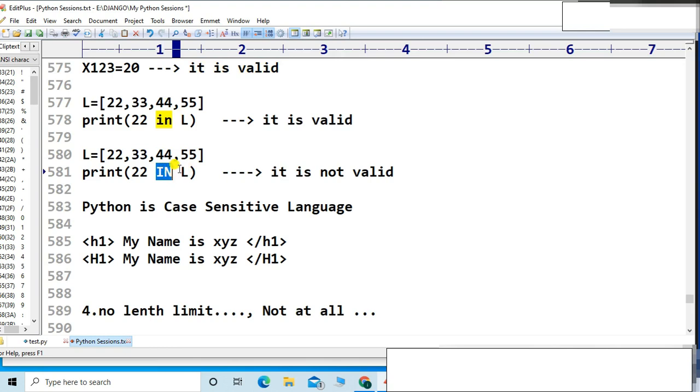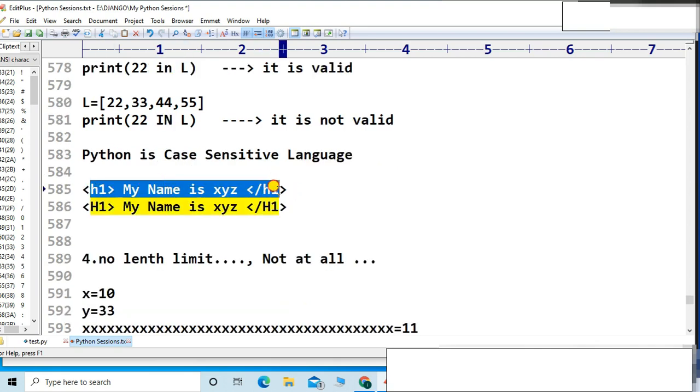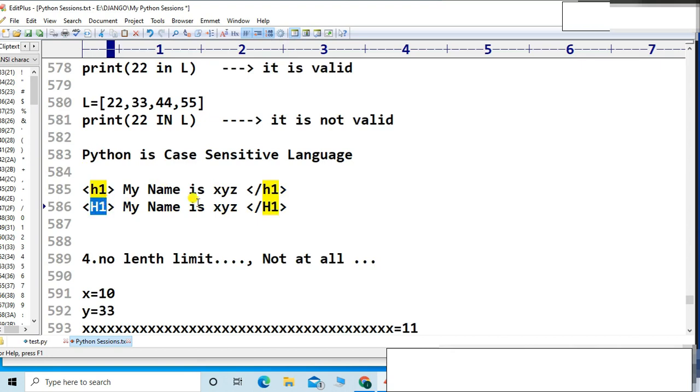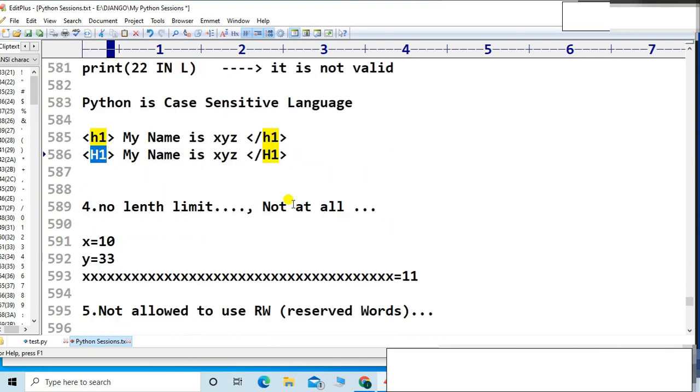But which other languages are not case sensitive? HTML is not a case sensitive language. Here you can define H1 in small case, or you can go for H1 in capital case. There is no difference. HTML is not a case sensitive language.